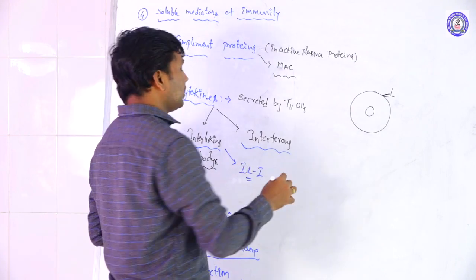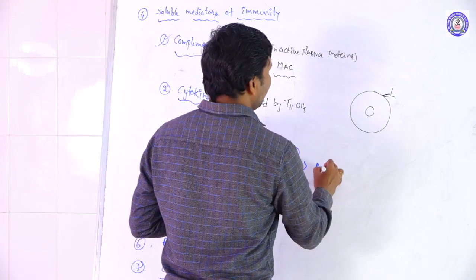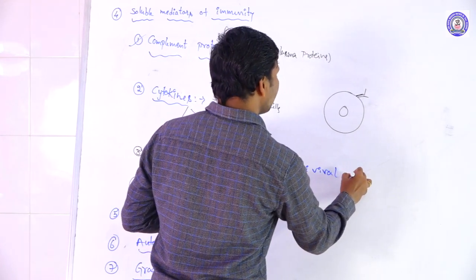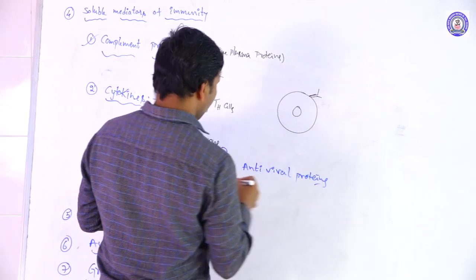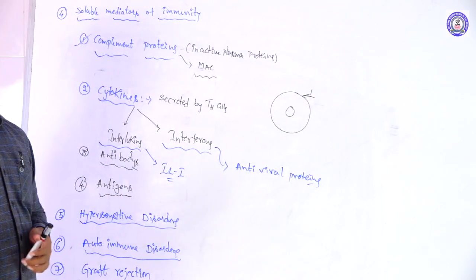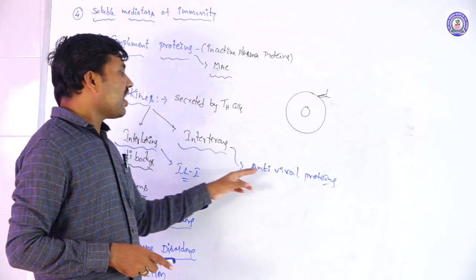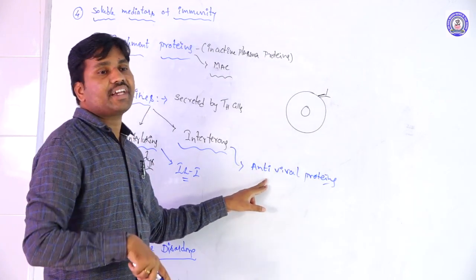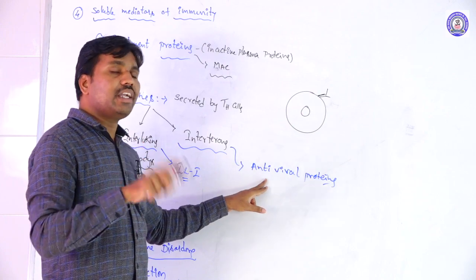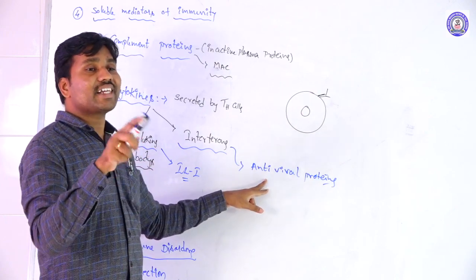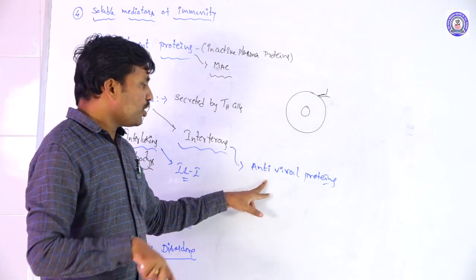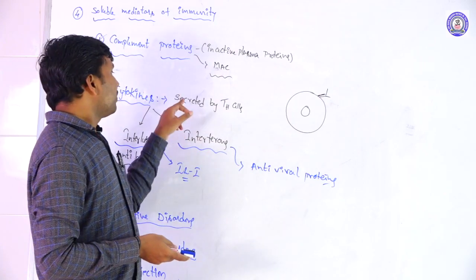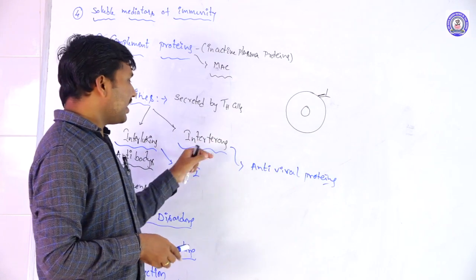The interferons are nothing but antiviral proteins. So these are also called antiviral proteins. That means whenever a viral infection occurs, when a virus enters the body, those infected cells are stimulated to secrete interferons. At that time the TH cells secrete the interferons.